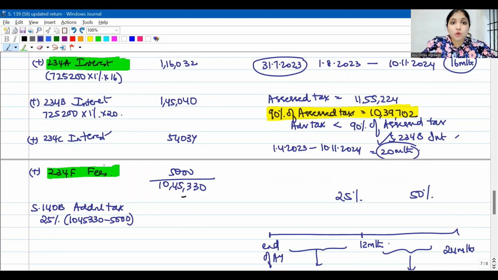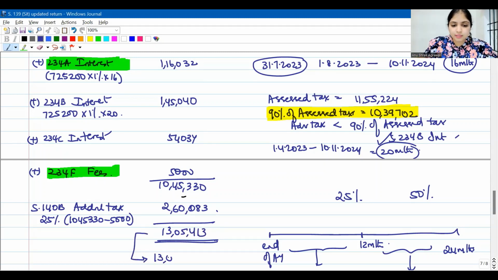You have to pay additional tax on what? On tax plus interest. So from the tax plus interest, this was the total amount I have to pay, right? From this, I will ignore the fees component. So I'll get 10,40,330. On that 25%, that's going to be how much? 2,60,083. So this is the amount of additional tax I'll have to pay. Total amount that I will have to pay will be 10,45,330 plus the additional tax, 13,05,413. This I will round off to the nearest 10, 13,05,410.